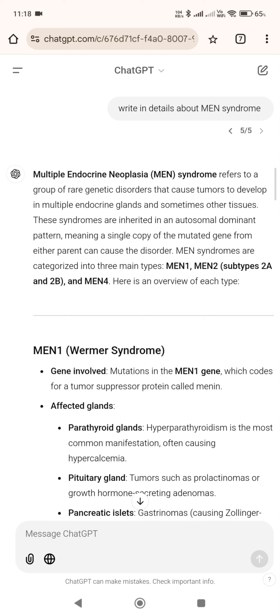Multiple endocrine neoplasia, MEN syndrome, refers to a group of rare genetic disorders that cause tumors to develop in multiple endocrine glands and sometimes other tissues. These syndromes are inherited in an autosomal dominant pattern, meaning a single copy of the mutated gene from either parent can cause the disorder. MEN syndromes are categorized into three main types: MEN1, MEN2, subtypes 2A and 2B, and MEN4.